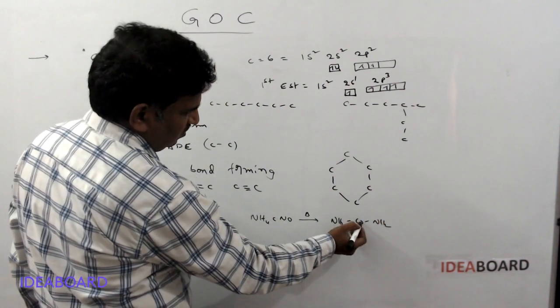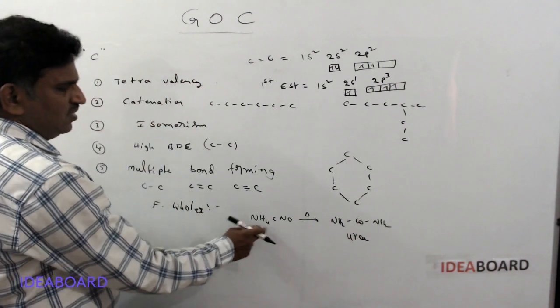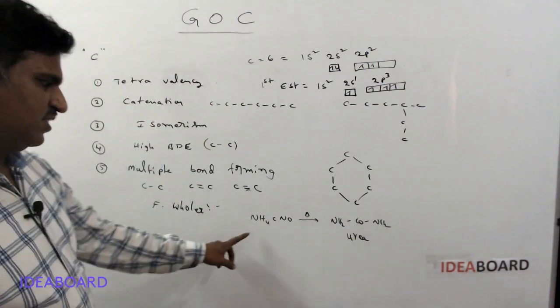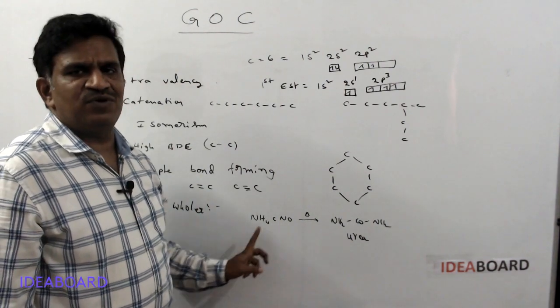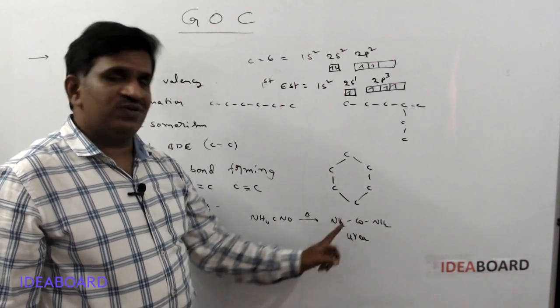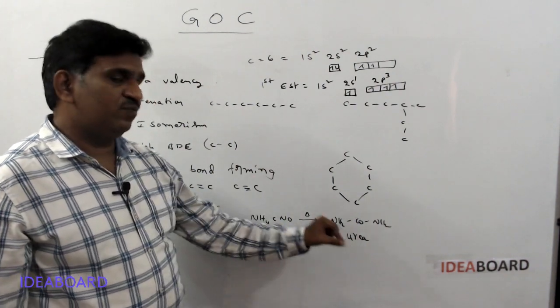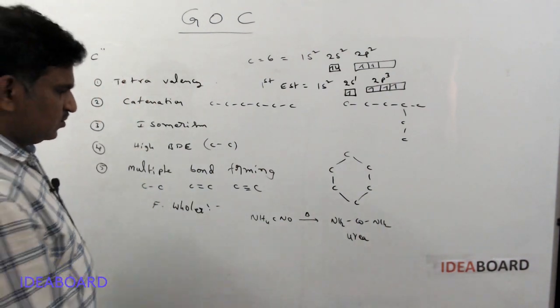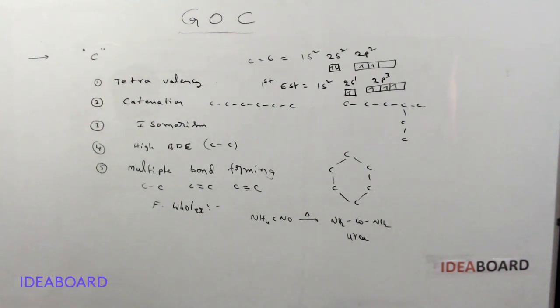This is the first organic compound prepared in the laboratory from an inorganic compound. The inorganic compound is obtained from non-living things, but a living compound was prepared from a non-living compound. So Frederick Wohler discarded the Berzelius theory.